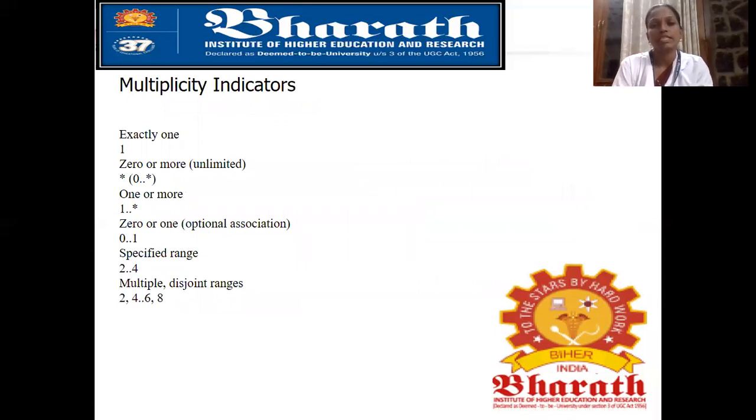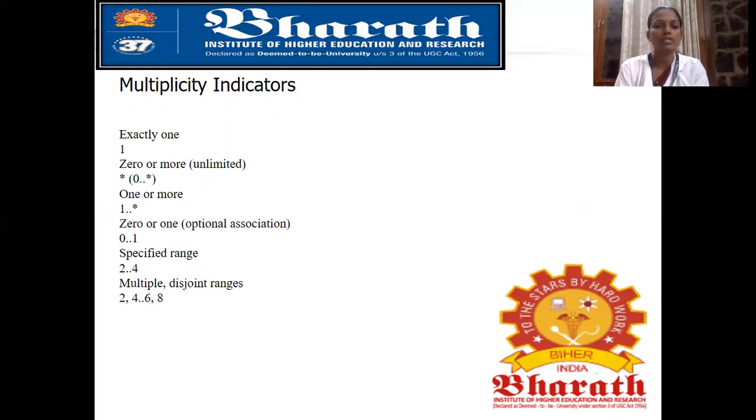So, multiplicity indicators. Exactly 1. If it is exactly 1, we simply represent 1. 0 or more. That means more means unlimited. Here it comes unlimited. 0 or more. So more, we always have to represent using an asterisk. Next, 1 or more. 1 means 1, we represent it as 1. Then more means we have to represent it as an asterisk. If they have given the number, we have to mention it with the number. If they didn't give the number, they simply say more, that means we have to mention it with the asterisk.